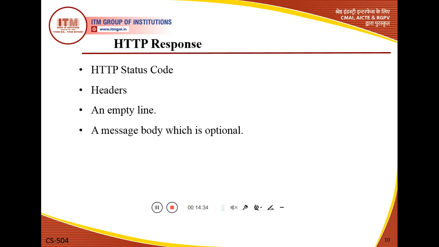The fourth is a message body, which is optional. Now, just as we have the request line in the first line of a request, the first line in the HTTP response method is defined as the status line.